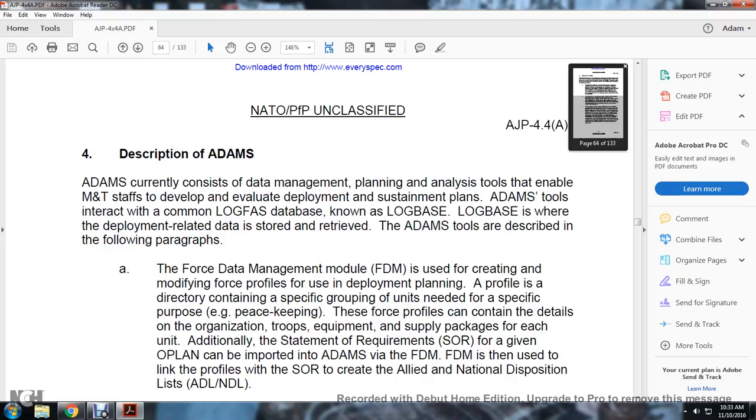The force management module is used for creating and modifying the force profile, the deployment planning profile directly contained with the specific grouping used and needed for the specific purpose.